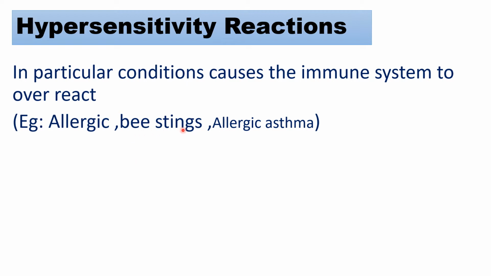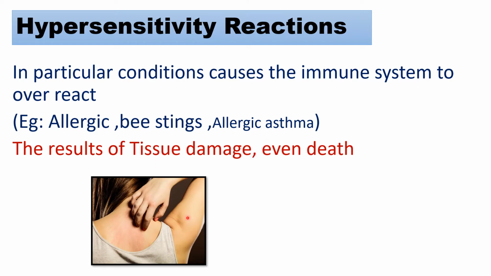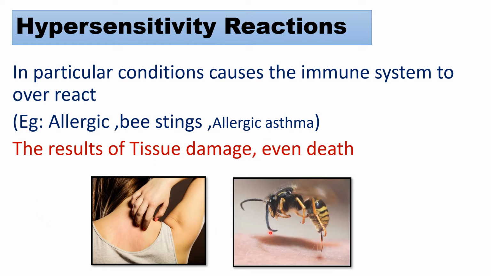If bees sting us, automatically we will get skin rashes. This is called the hypersensitivity reaction. What is the result of the hypersensitivity reaction? The result is tissue damage. We know bee stings: if a bee stings us, automatically there is tissue damage or cell damage. Even death is possible. So that is skin rashes and bee stings.